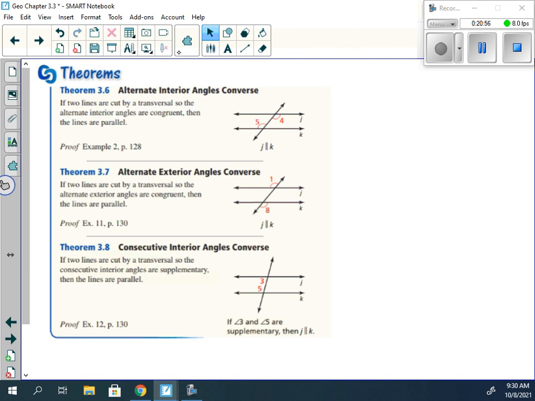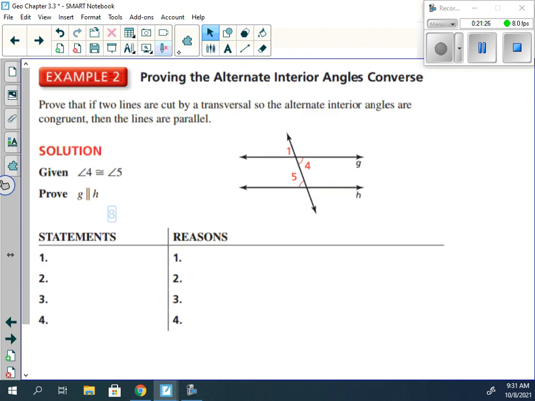Our alternate interior angles converse: if two lines are cut by a transversal so that the alternate interior angles are congruent, then the lines are parallel. Alternate exterior: if two lines are cut by a transversal so that the alternate exterior angles are congruent, then the lines are parallel. Consecutive interior angles: if two lines are cut by a transversal so that the consecutive interior angles are supplementary, then the lines are parallel. So if we have any one of these properties holding true, then the lines have to be parallel.